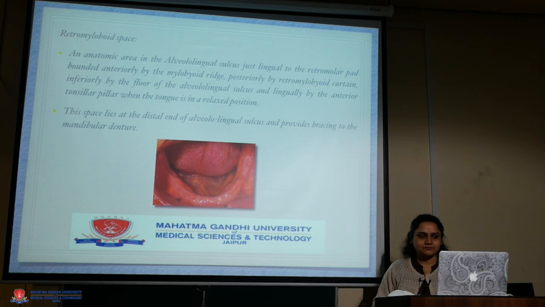Retromylohyoid space is an anatomic area in the alveolingual sulcus just lingual to the retromolar pad, bounded anteriorly by the mylohyoid ridge, posteriorly by the retromylohyoid curtain, inferiorly by the floor of the alveolingual sulcus, and lingually by the anterior tonsillar pillar when the tongue is in relaxed position. This space lies at the distal end of alveolingual sulcus and provides bracing to the mandibular denture.